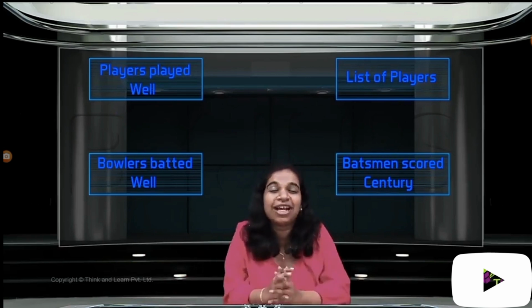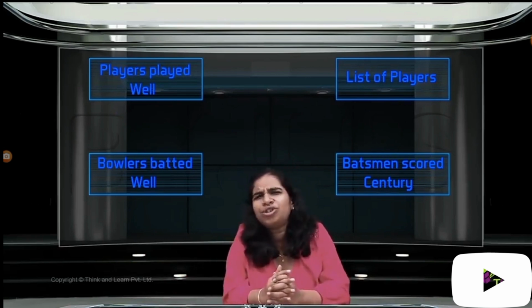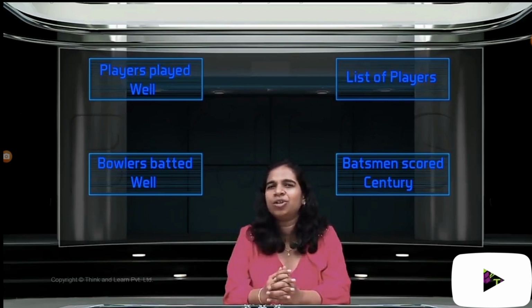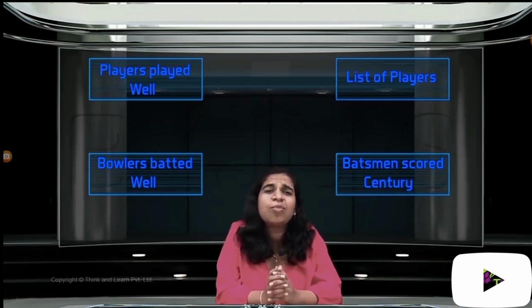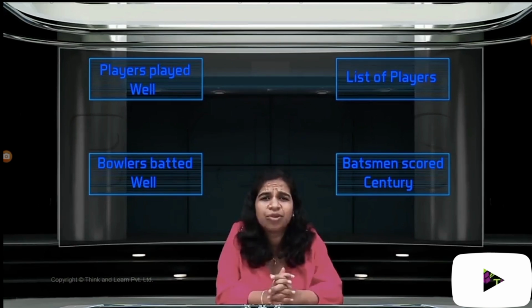Let's try to think of if there's an easier group. What about bowlers who batted well? That could be a fun group. I'm guessing not. So that's again not very easy to fill. So what's happening here? There are some groups that we came up with which were much, much easier to fill than the others. Right? Let me just separate them for you.